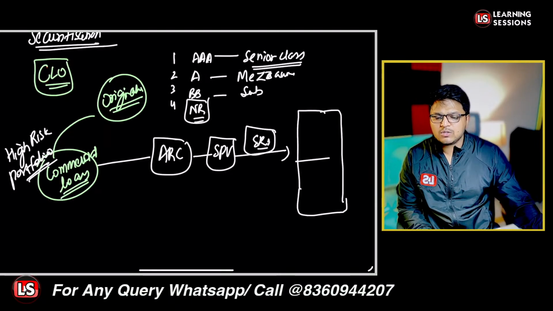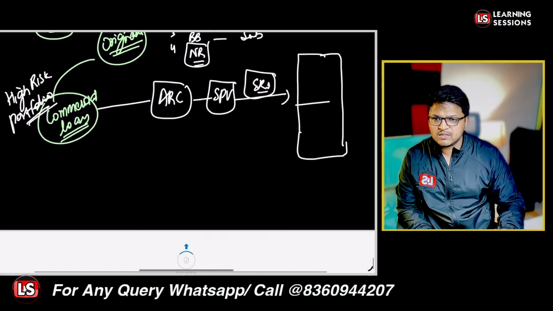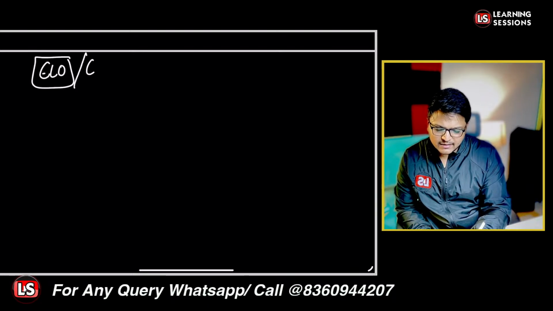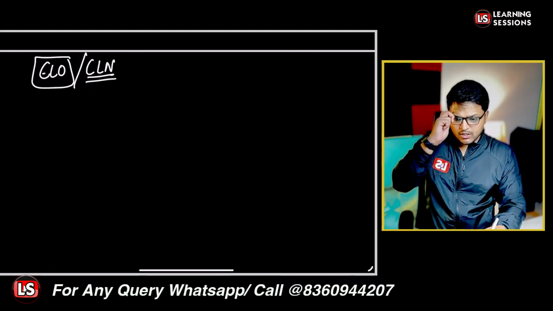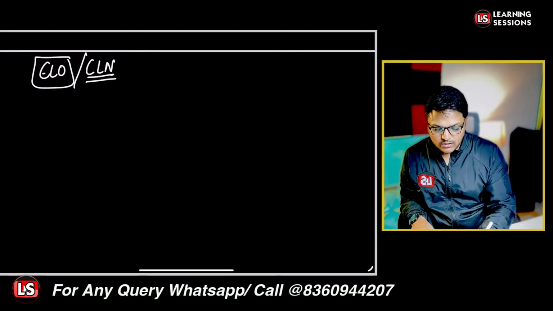And further, how is the CLO actually different from the credit linked notes? Now you say the same purpose was there in case of the credit notes, then how is the CLO actually different from the CLN, that is a credit linked note? Now in case of credit linked note, there was only a single entity.